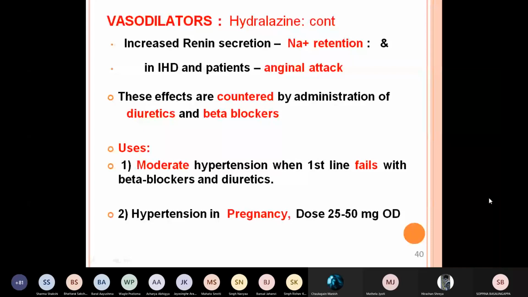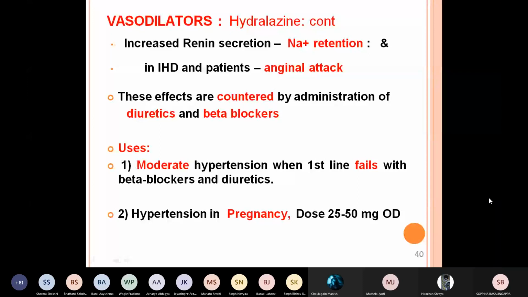Now what are these effects? That is the renin and anginal attack. They can be countered by administration of diuretics and beta blockers. Beta blockers will block the cardiac adverse effects, the tachycardia, palpitation, etc. Diuretics prevent sodium and water retention.